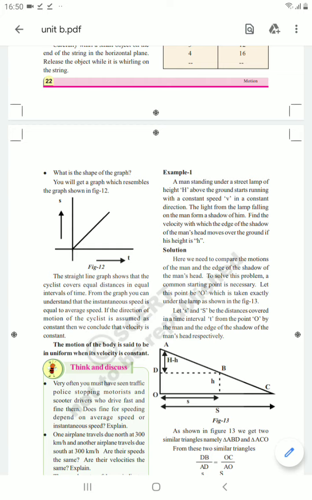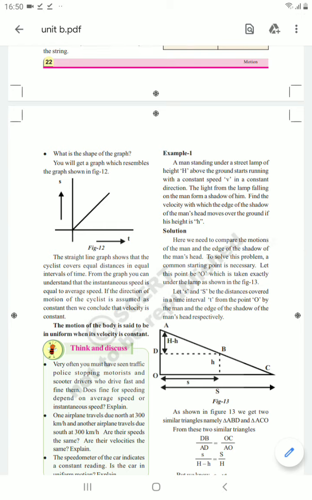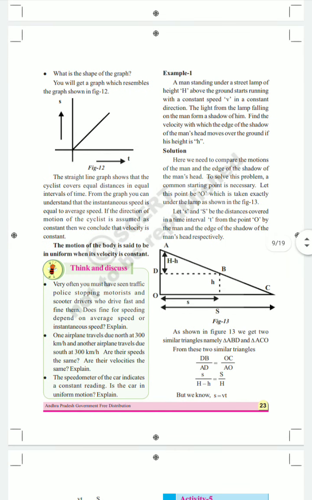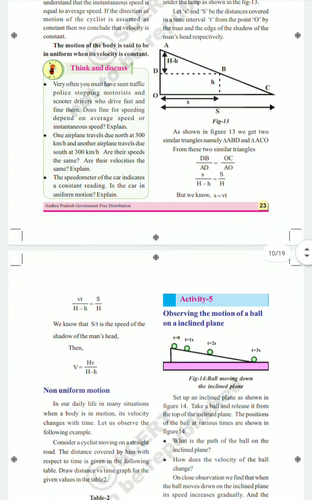This is nothing but what is called uniform motion. Here you see, children, the motion of a body is said to be uniform whenever its velocity is constant. If the velocity of the object is constant, then that body is said to be in uniform motion. This is the very important thing, children: in uniform motion, the velocity or speed of the object will be constant. Okay, next we are going to learn about non-uniform motion.